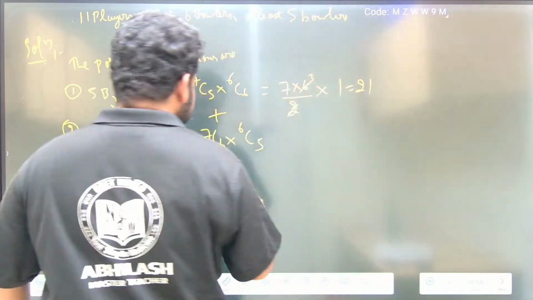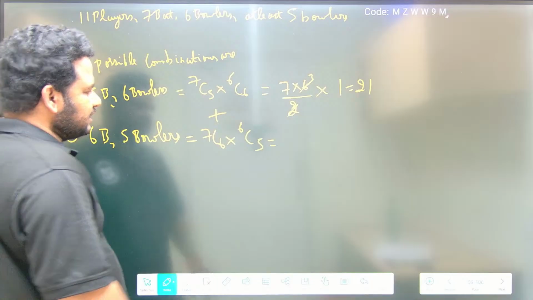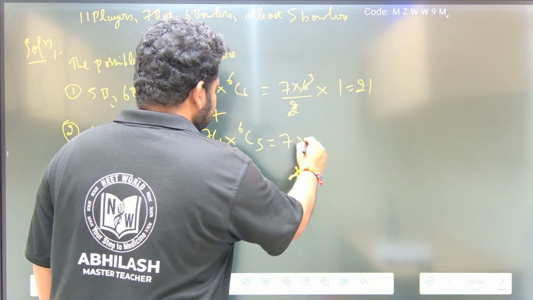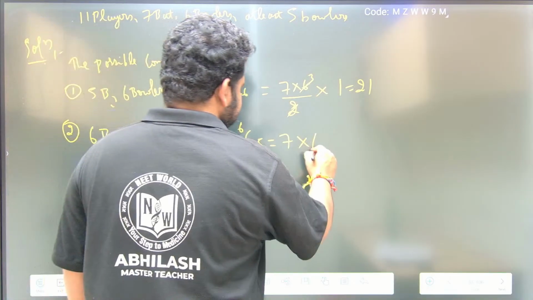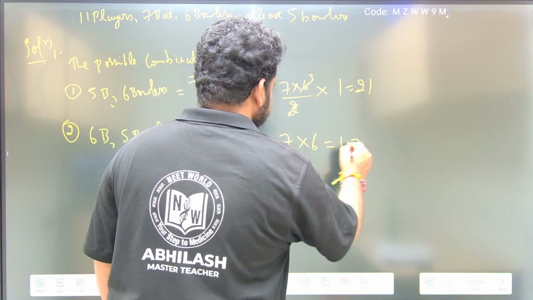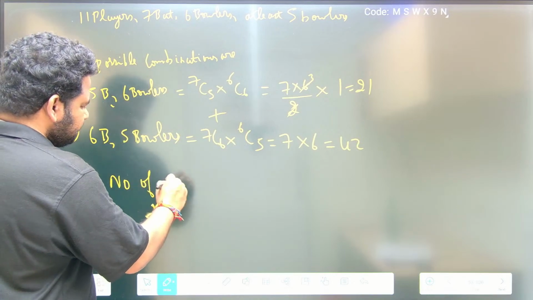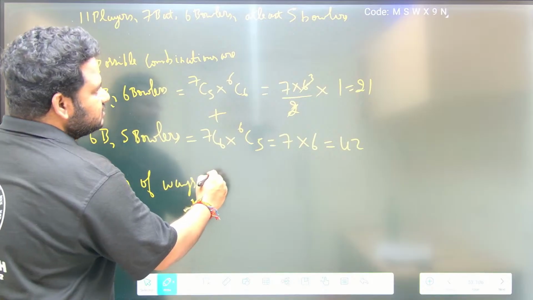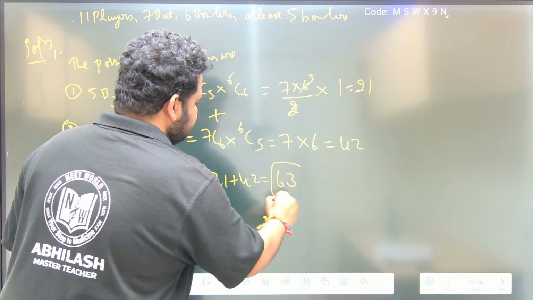Now look at this, 7C6 I can write as just 7, into 6C5, which I can write as just 6. 7 6s are 42. So the number of ways is 21 plus 42, which is equal to 63. This is the final answer, friends.